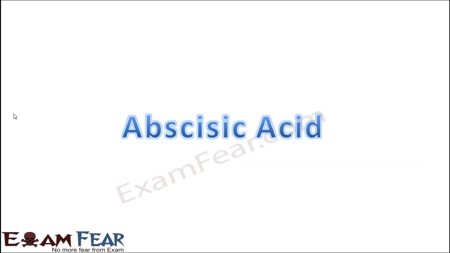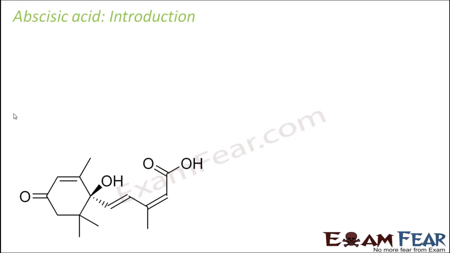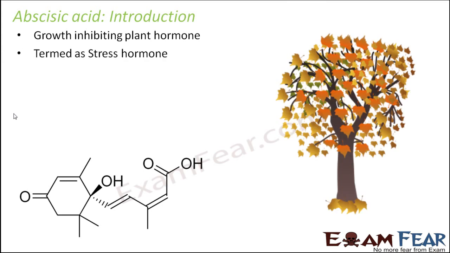So now we will talk about the fourth plant hormone, that is abscisic acid. Abscisic acid is the one which acts as an inhibitor. It doesn't promote growth in a plant, rather it is an inhibitor. It doesn't allow the plant to grow. That is why it is a growth inhibiting plant hormone. You can say it is just the opposite of auxin, gibberellins and cytokinins.